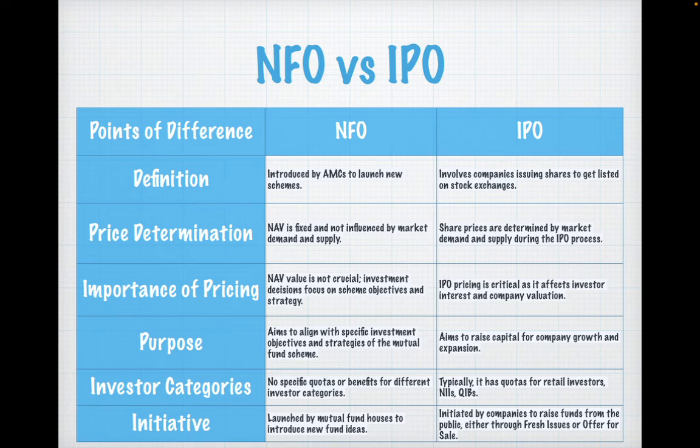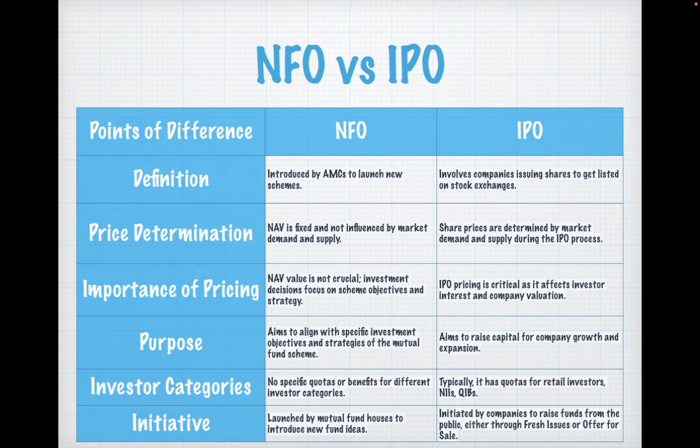It's not that scheme has raised 1000 rupees, so NAV will be 10 rupees, and some other scheme has raised, say, 500 rupees, its NAV will be 5 rupees. No, NAV is fixed. It is not influenced by market demand or supply. While in case of IPOs, yes, the issue price does get affected by supply and demand. If you're an IPO investor, you might have seen that they give a range that, say, I want to list my stock at, say, 36 to 48 rupees, and based on supply and demand, the price gets decided.